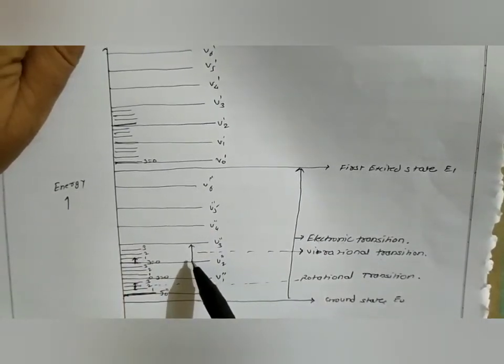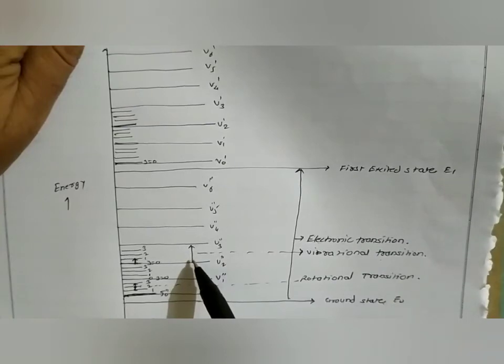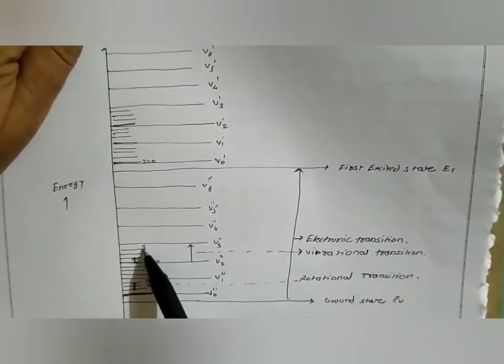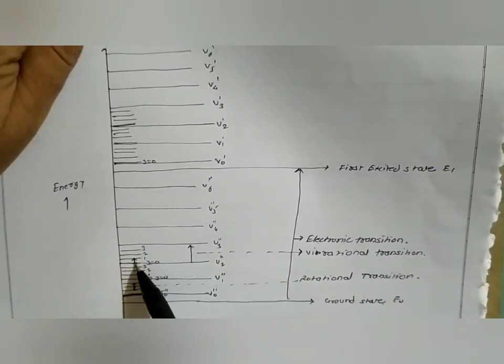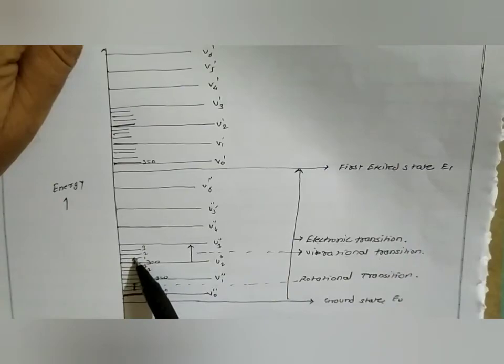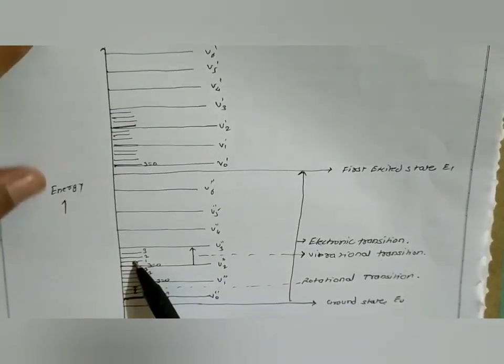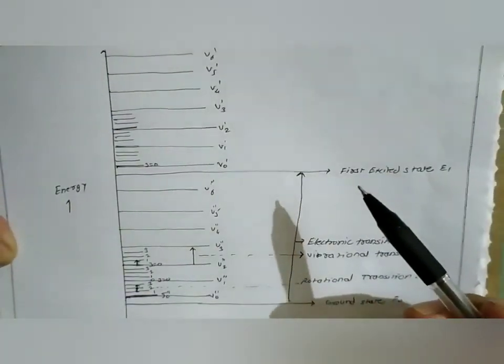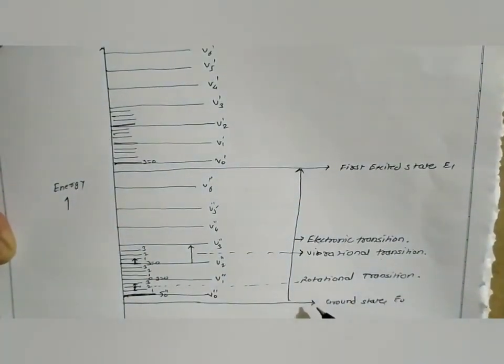Therefore the vibrational spectra are sometimes called rotational-vibrational spectra, and rotational spectra are the pure rotational spectra, in which there is only rotational transition, from one rotational energy level to another. In this way we will get the line spectra, band spectra, and continuous spectra, that is rotational, vibrational, and electronic spectra.